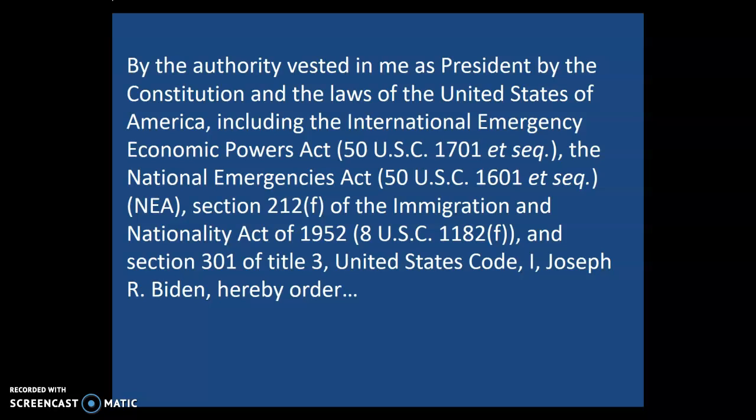So here's one. By the authority vested in me as President of the United States, by the Constitution, and by the laws of the United States of America, including the International Emergency Economic Powers Act, the National Emergencies Act, and the Nationality Act of 1952. Notice he's specified 3 different laws here. And then he says, and also Section 301 of Title III of the United States Code, I, Joseph Biden, hereby order.